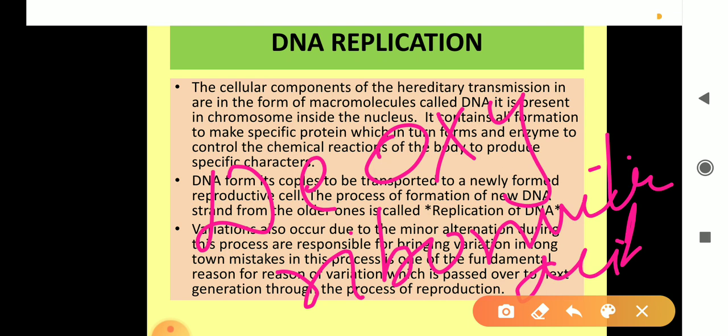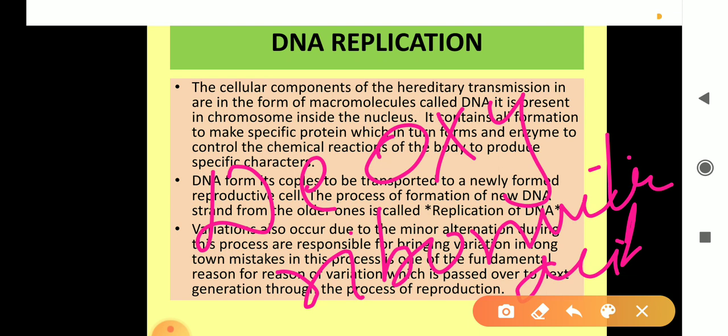Okay, then variations are also produced. Not sometimes, always the new copies are not exactly the mother copy, right? Variation in the organism occurs due to mistakes in the process of replication.